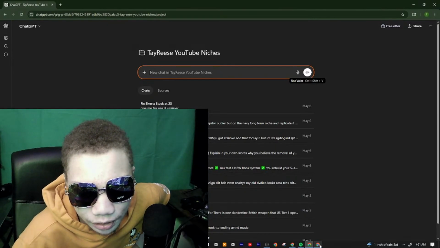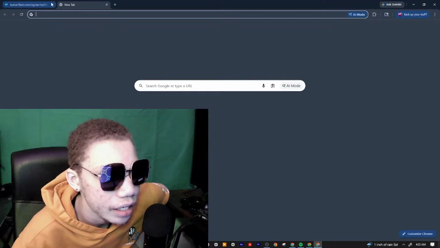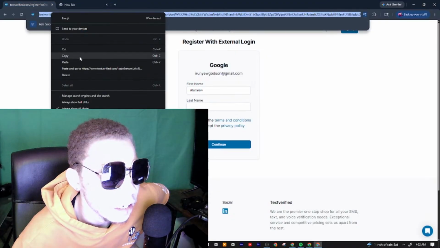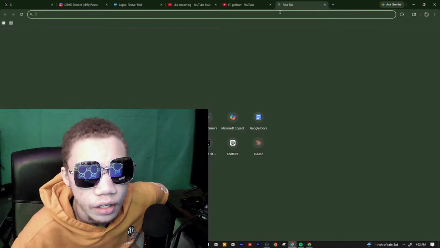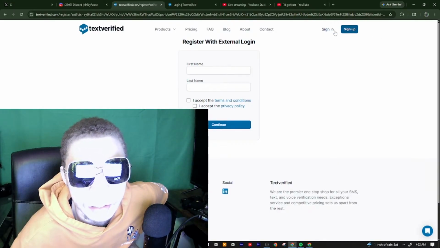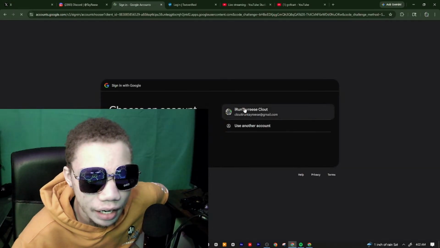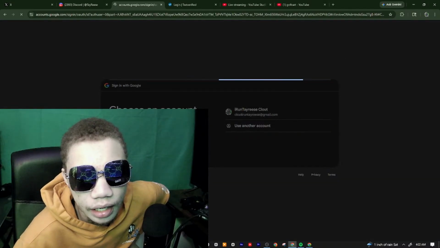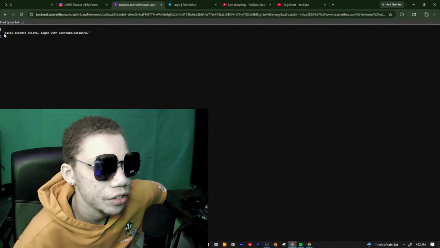And I literally just found it out. The site is called Text Verify. Let me go ahead and sign in on my main. Alright, so it's called Text Verify, and I didn't want to reveal it, but I guess I'll reveal it. I found this on Google. You can see local account is this right here. It says log in with this.